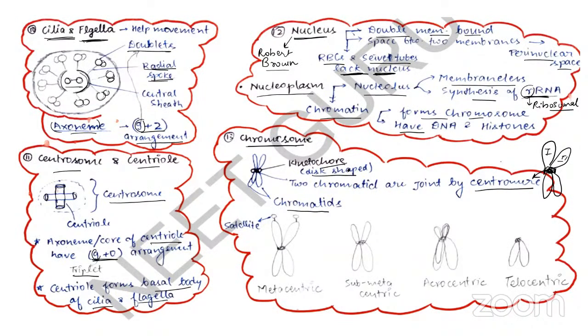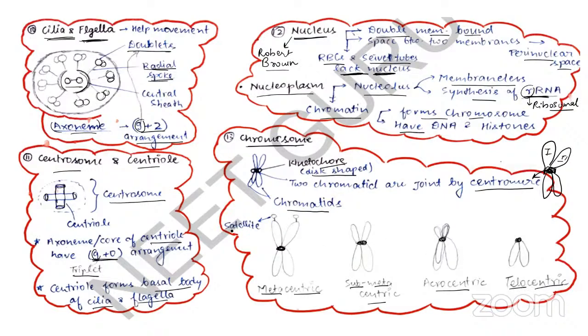On the basis of where the centromere is present in the chromosome, there are 4 types of chromosomes. If the centromere is present in the center and all the chromosome arms are equal, then it is known as metacentric. If the centromere is present slightly away from the center, then it is submetacentric. If the centromere is present slightly towards the end, not at the end, then it is acrocentric. If the centromere is present at the terminal point, then it is telocentric.